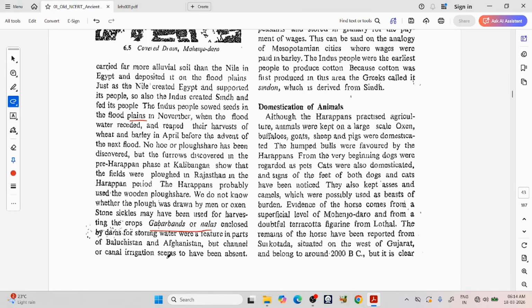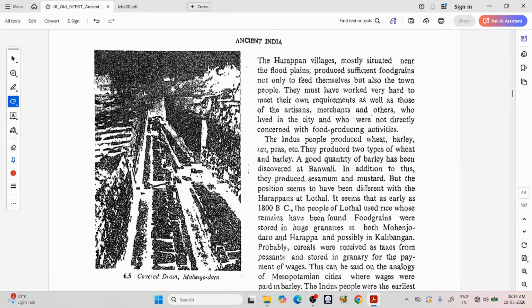But channel or canal irrigation seems to have been absent. The Harappan villages, mostly situated near the floodplains, produced sufficient food grains not only to feed themselves but also the town people. They must have been working very hard to meet their own requirements as well as those of the artisans, merchants and others who lived in the city who are not directly concerned with food producing activities.